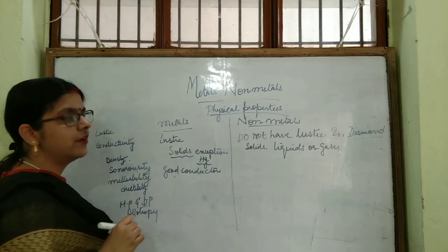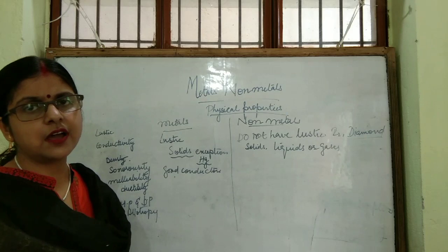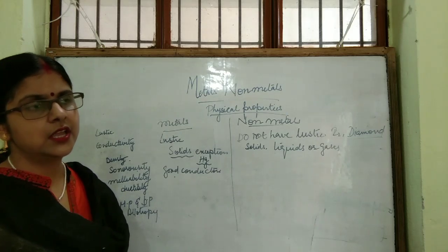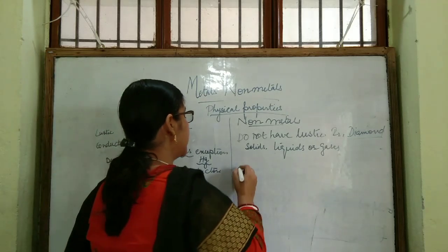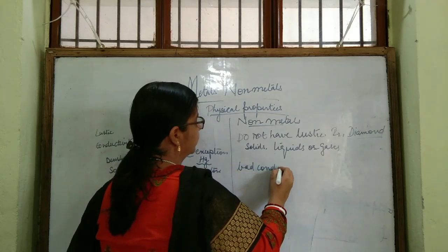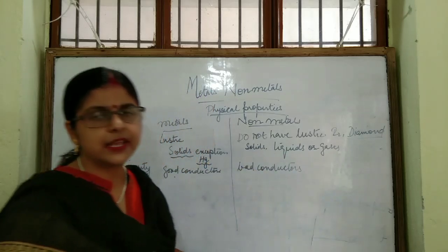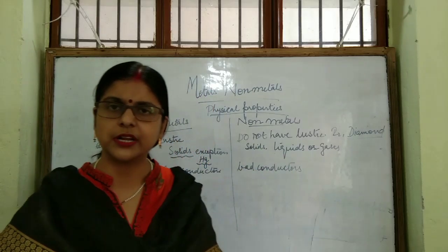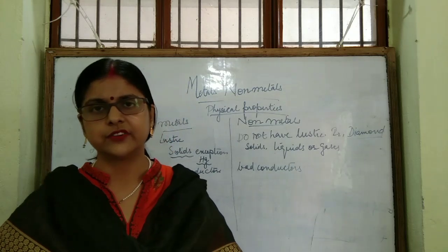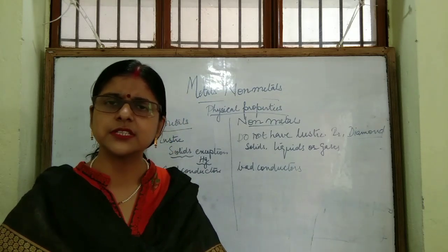Good conductors of heat and electricity. Metals are generally good conductors of heat and electricity, but non-metals are bad conductors. Yes, there are certain exceptions. Mercury is a poor conductor of heat and electricity. And which is the best conductor of electricity?